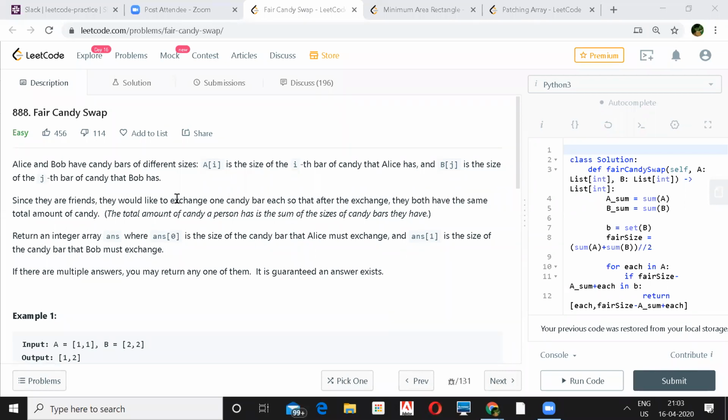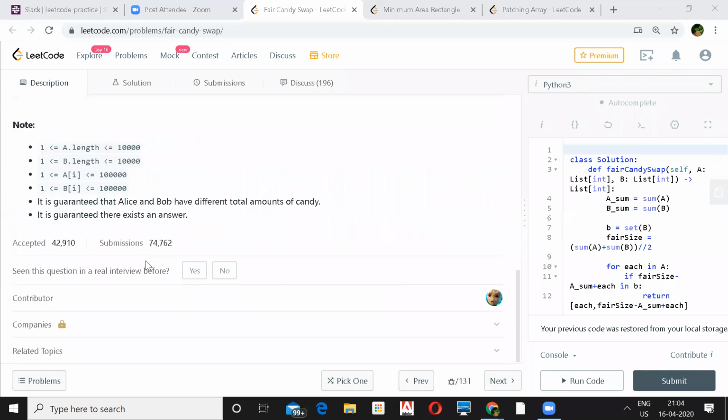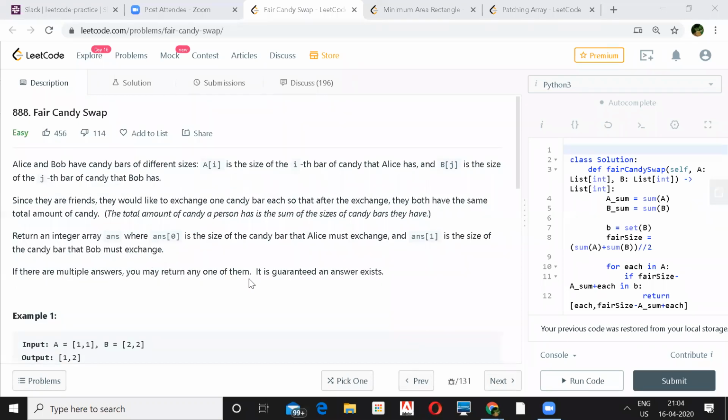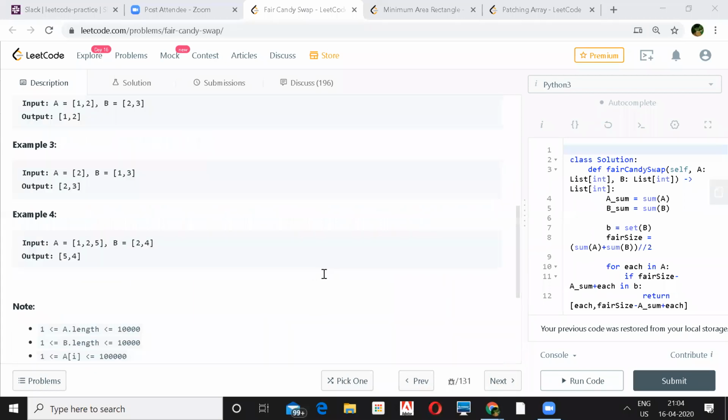We need the total amount of candy a person has is the sum of the sizes of the candy bars they have. Now, return an integer array answer where answer[0] is the size of the candy bar Alice must exchange, and answer[1] is the size of the candy bar that Bob must exchange. If there are multiple answers, we need to return any one of them. And it is guaranteed that the answer will exist.